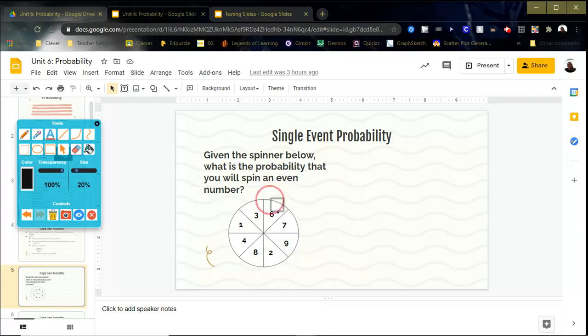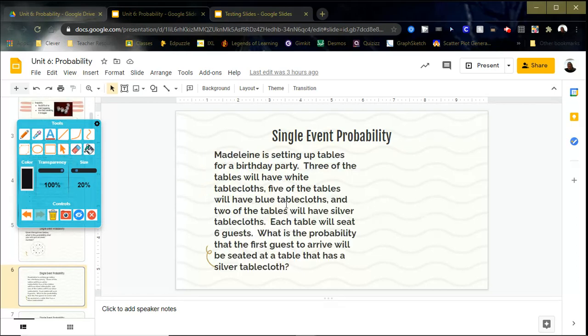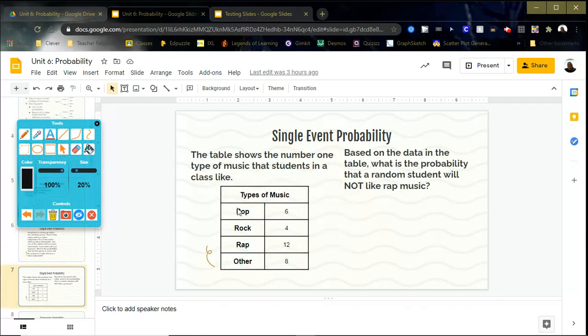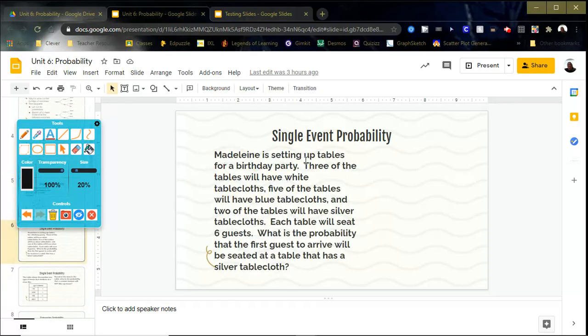Okay, so my next example. Madeline is setting up tables for a birthday party. 3 of the tables will have white tablecloths. So let's look at this. Let's circle my numbers. 3 are white, right? 5 of the tables will have blue tablecloths, and 2 of the tables will have silver tablecloths.